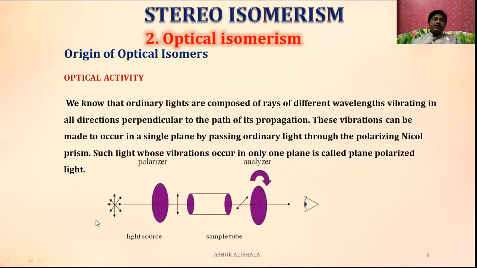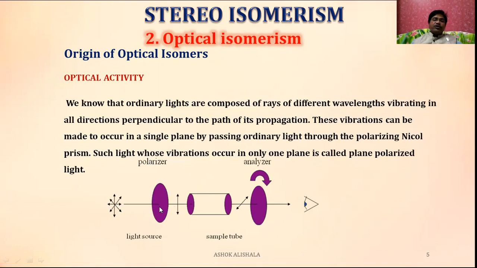You can observe here, this is normal light where the light passes in all directions. When it is passed through a Nicol prism, all the other light is cut off and only light having one direction, either up or down, is sorted and passes through the Nicol prism. Now this light is called plane polarized light.